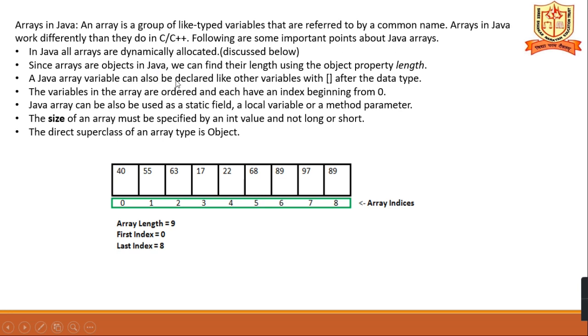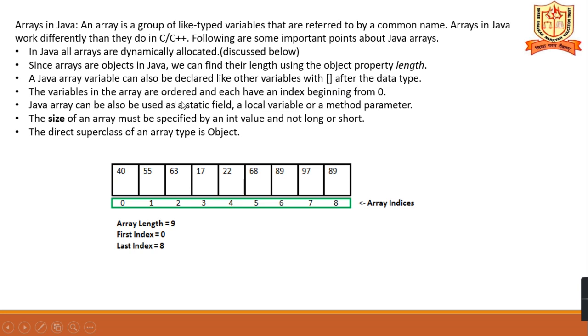So which are those? What is an array? An array is a group of similar data types. So what are the important factors? We'll see that. In Java, all arrays are dynamically allocated. Since arrays are objects in Java, we can find their length using the object property length. A Java array variable can also be declared like other variables, with square brackets after the data type.